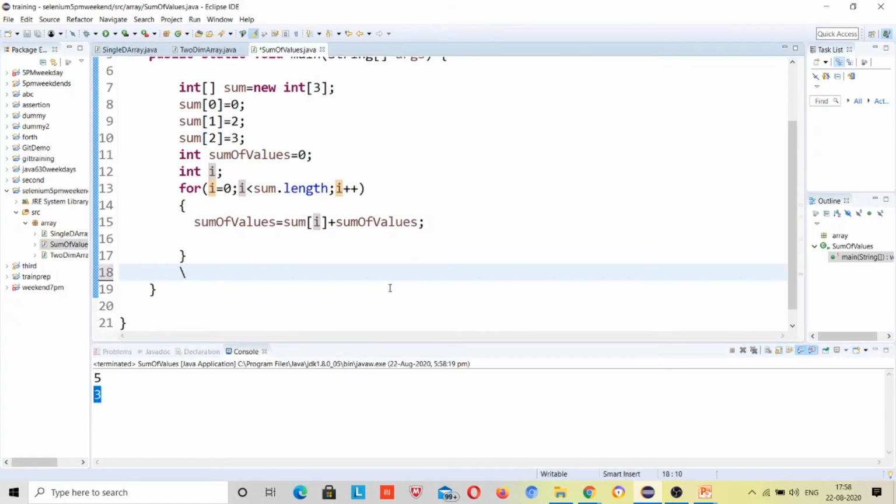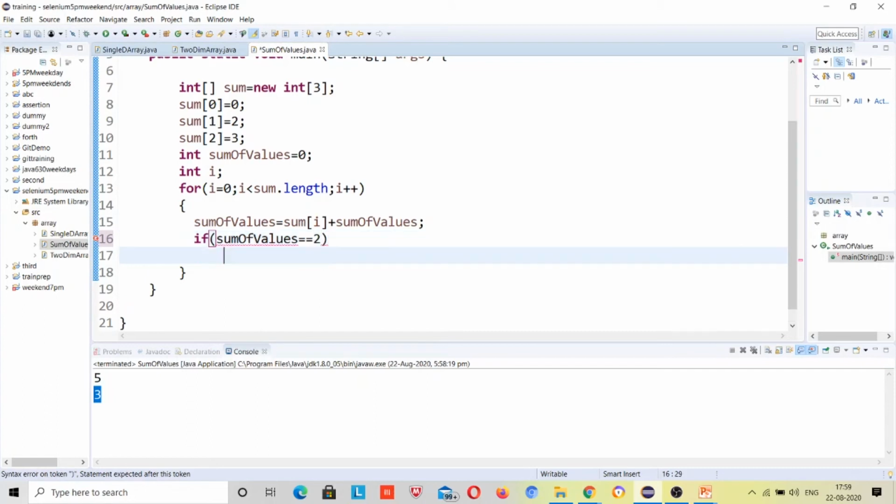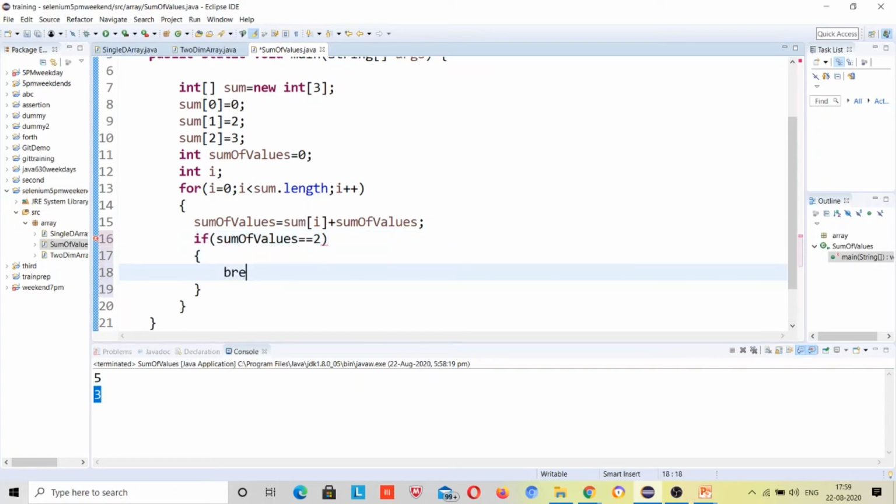Suppose I say break when the sum is 2, right? There is no such thing to explain over here, but you need to understand that if there is a scenario you have to write, then what logic you can define here. If sum of values is equal to 2, then break.